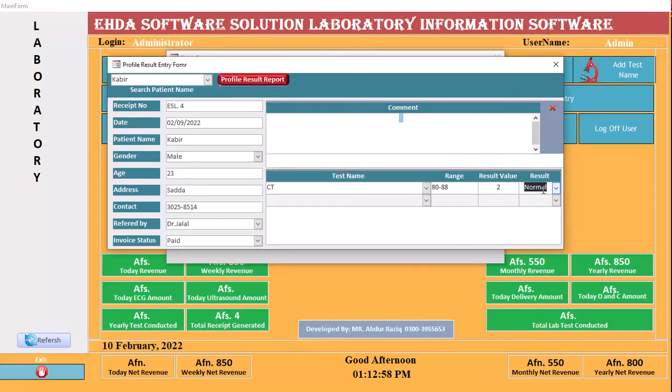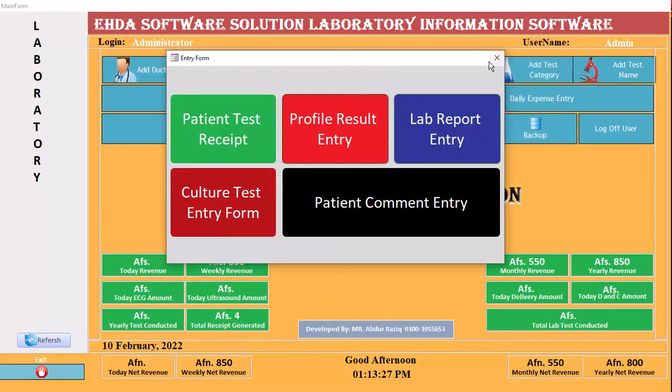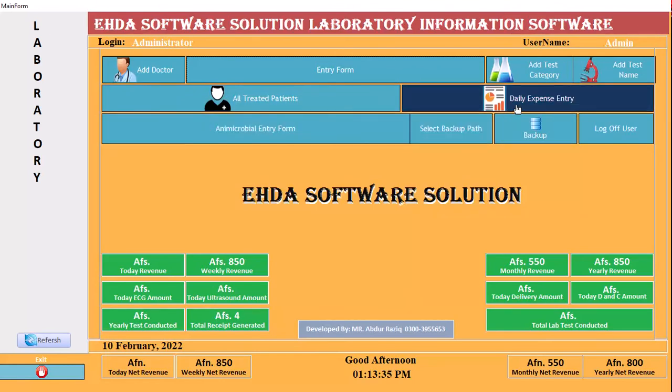Okay, the other way, you said to me about when this value is greater than or less than, bold, etc. It is not possible because the first value is 80-88. The code only targets the first value, the second value is not targeted, so it is not possible to solve it your way. So I solved this in the parameters, which will tell you in advance that you must select the entry. So I have also solved this problem. Okay, another thing you said to me, I think I have done everything.